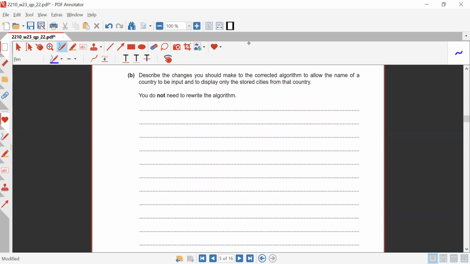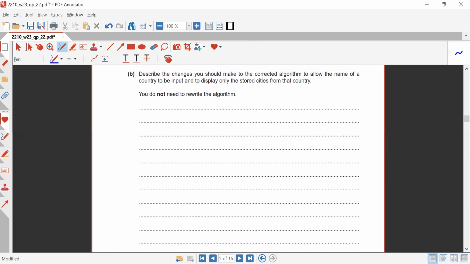Okay. If there are two cities or three cities from that particular country, for example, if it's from Saudi, they are having Jeddah, Makkah, Taif. So if they are having these cities from one country, KSA, you should enter the name of the country only, and that particular variable should output the names of the cities, whatever cities are stored over there. Now they are saying what changes you need to make over here. So it's for 5 marks.